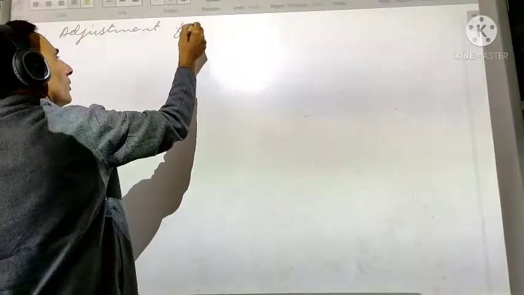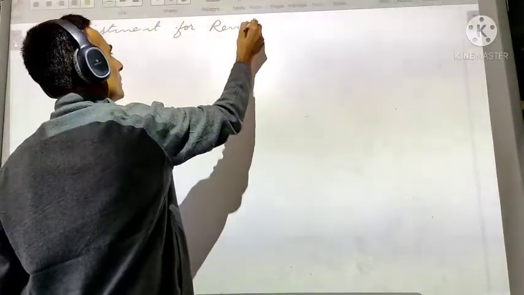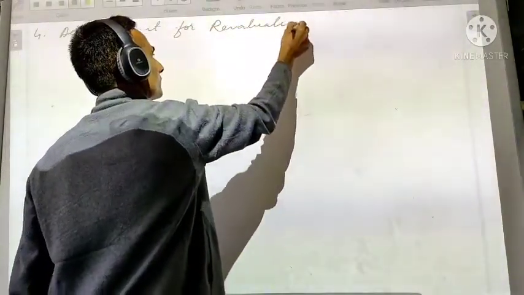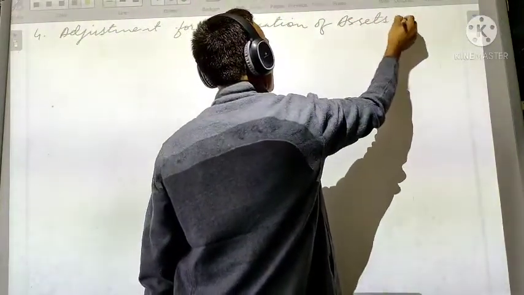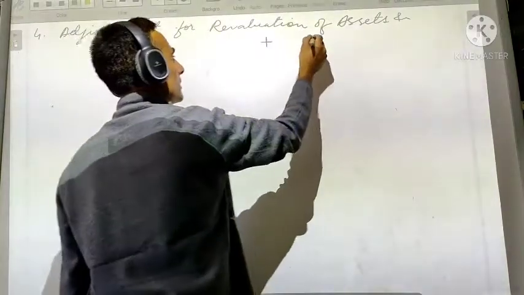Number 4, adjustment is for revaluation of assets and liabilities.